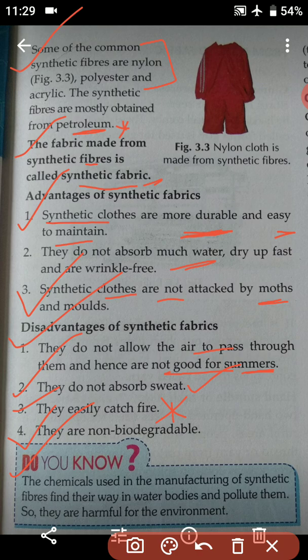Here it is said that for manufacturing synthetic fabric or fibers, certain chemicals are used by the industries. These chemicals go directly to the water bodies and pollute the water. So students, they are harmful for the environment.